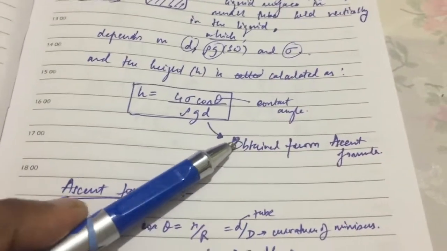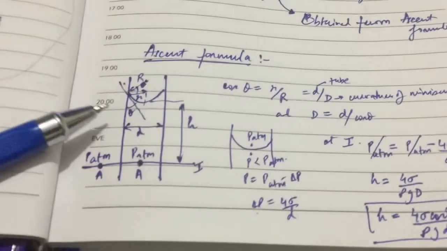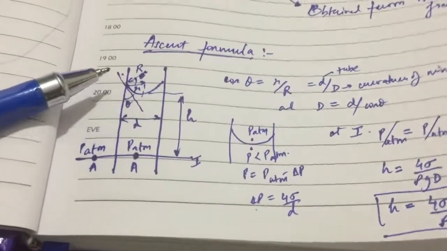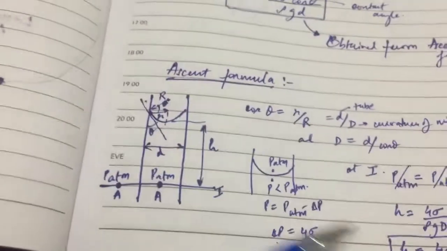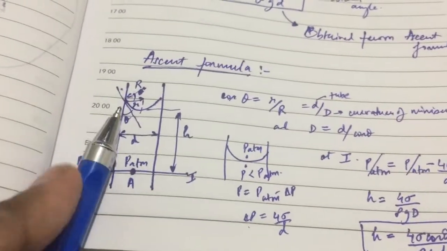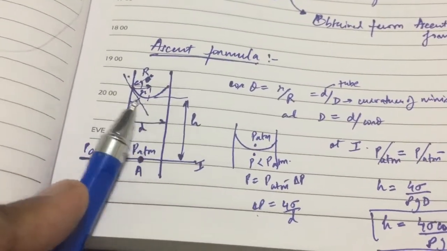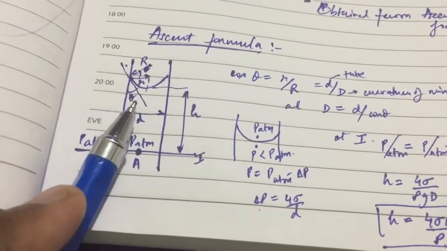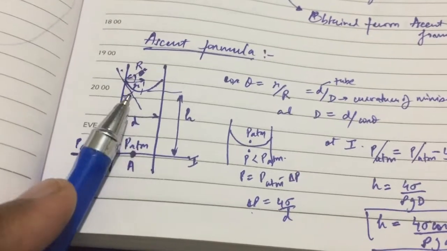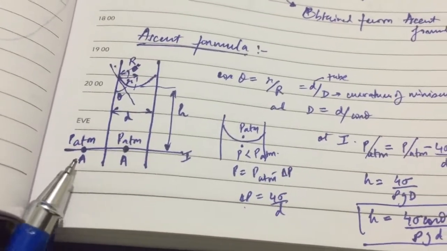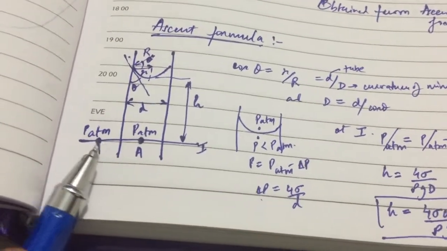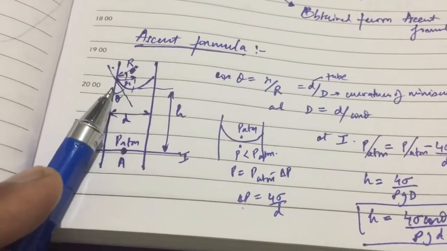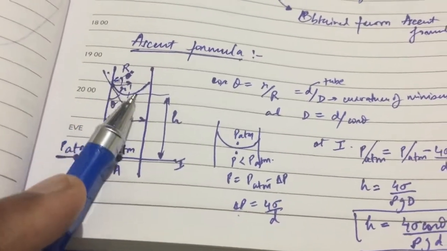The height formula is given by the ascent formula, so we will discuss what the ascent formula is. Suppose we have a small tube with a fluid in it. For example, the fluid is H2O, and in this case it is a concave surface. For this concave surface, the contact angle is theta, which is an acute angle. If you want to find the pressure at this level, the pressure should be the same.